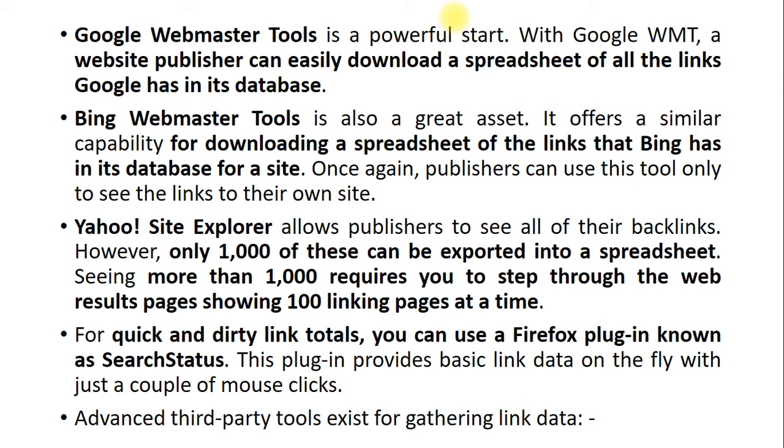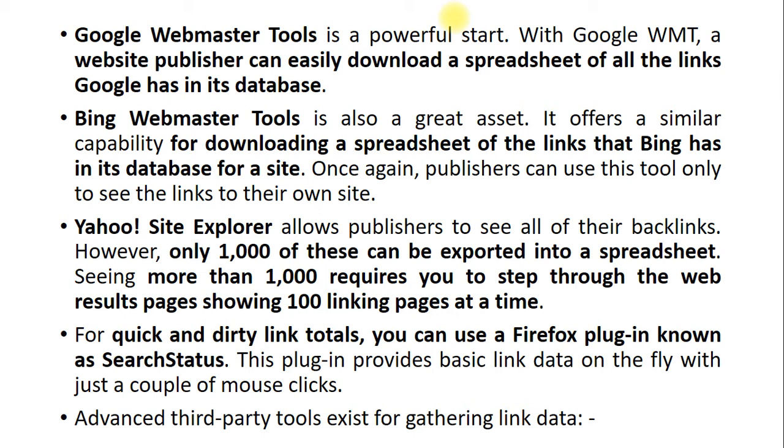So using Google Webmaster Tool, which is a powerful start, you are able to have WMT, where a website publisher can easily download a spreadsheet of all the links Google has in its database. Similarly, Bing Webmaster Tool is also a great asset.